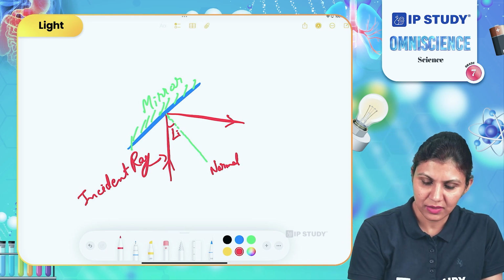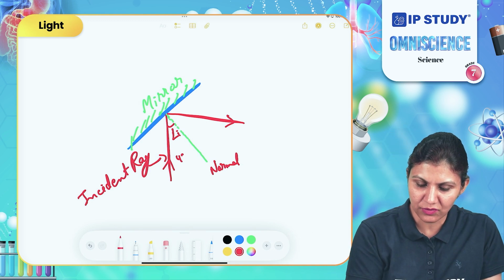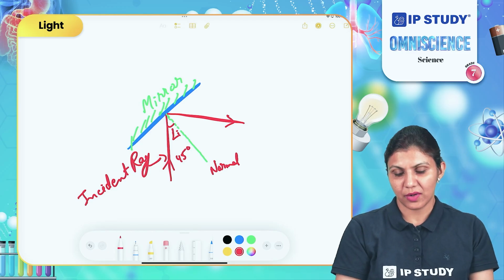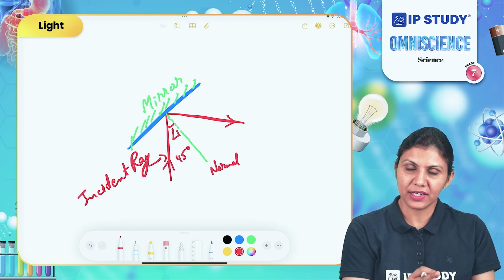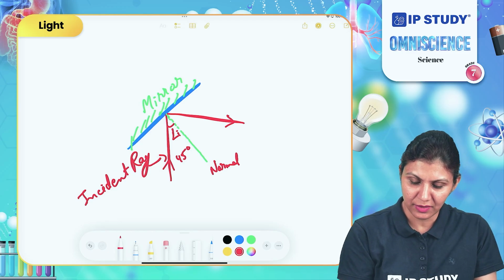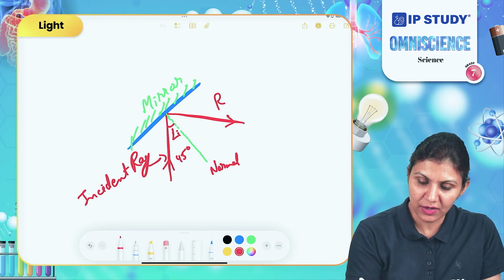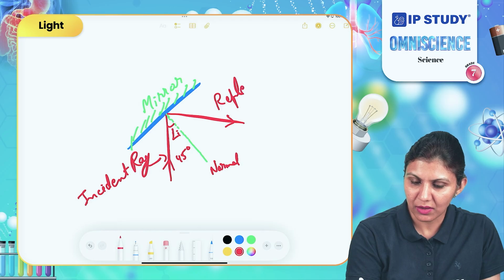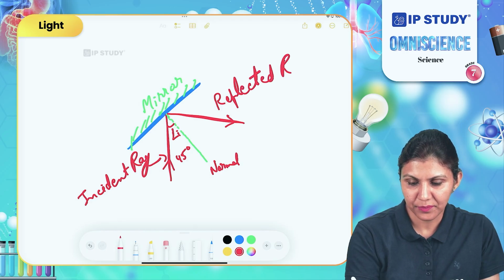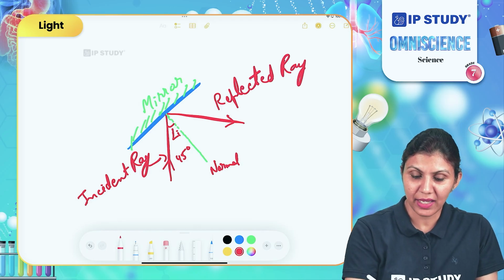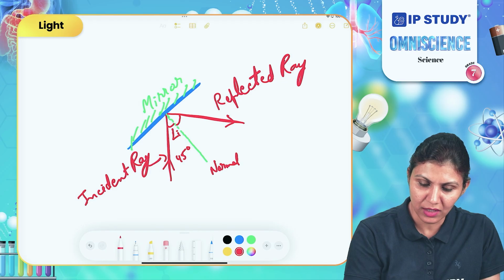Suppose, in this case, I assume this is 45 degrees. Okay. So what will happen when the light ray is reflected from the mirror? The light ray will be called the reflected ray, and it will make an angle with the normal, which is the angle of reflection.